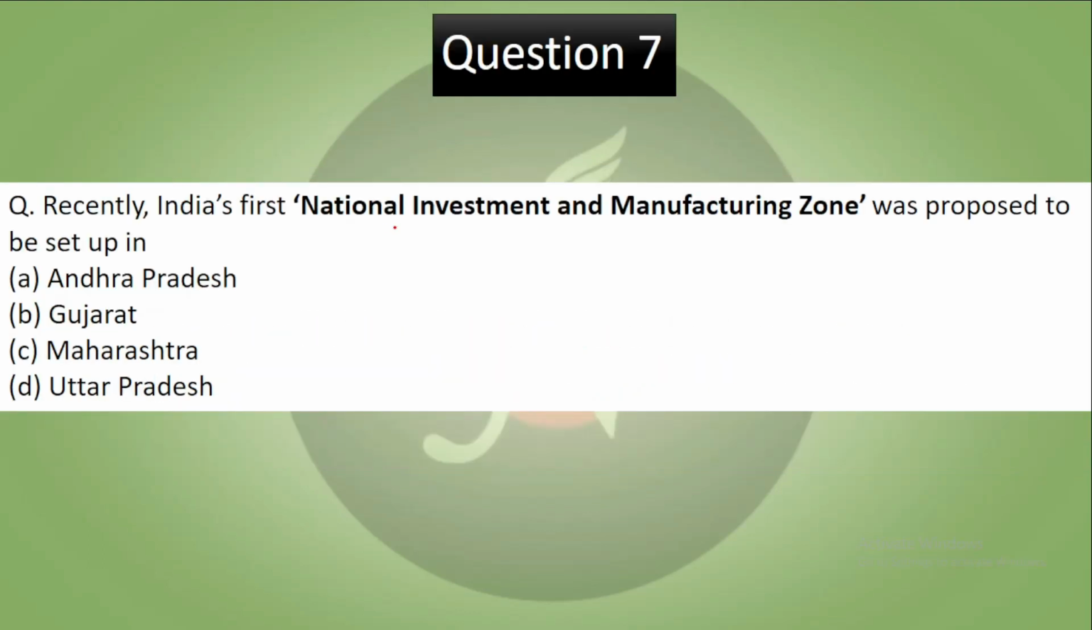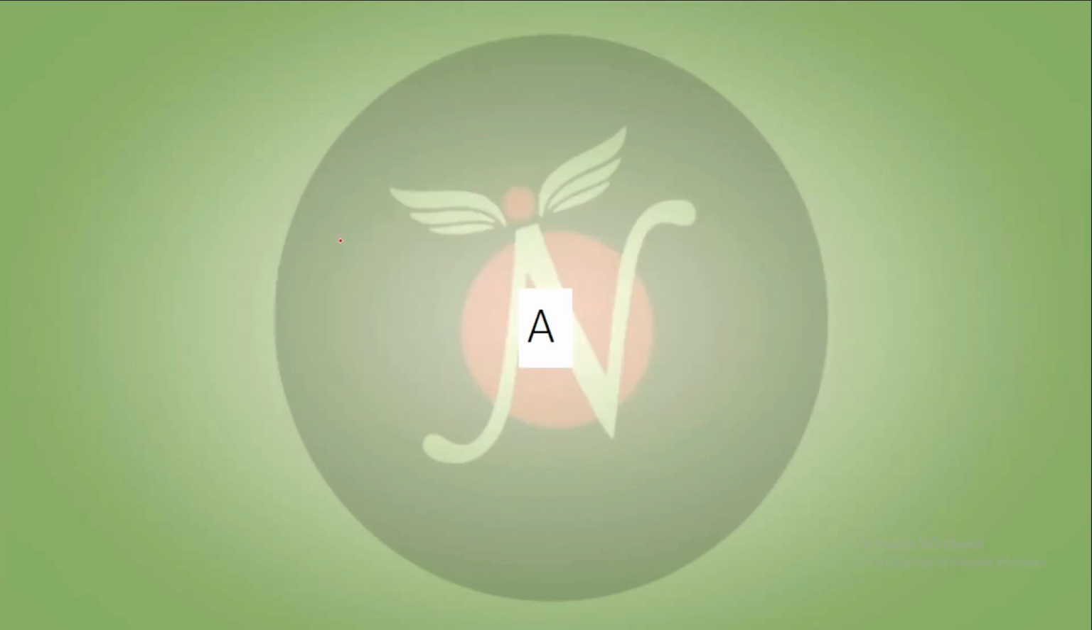Question 7. Recently, India's first national investment and manufacturing zone was proposed to be set up in Andhra Pradesh, Gujarat, Maharashtra or Uttar Pradesh. Pause the video, try to attempt. Now let's see the answer. So your correct answer to this is Andhra Pradesh. This was from the current related news.